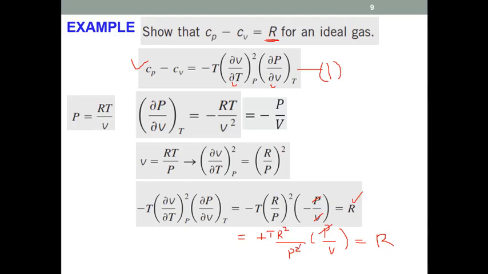Let's take R separate, so T R by PV is equal to 1, and we will have only R here. So that's how we can prove this. So Cp minus Cv is equal to R for an ideal gas.